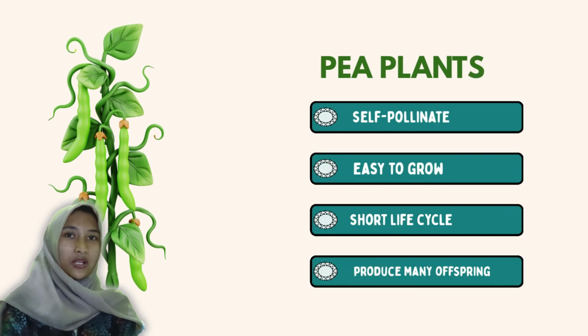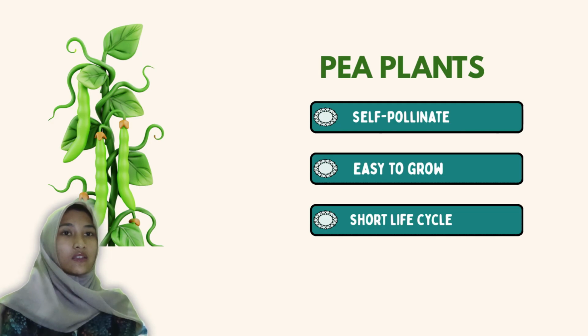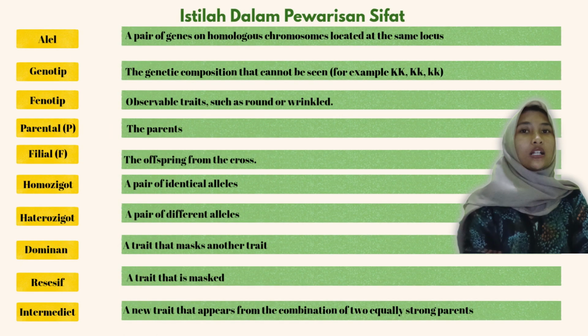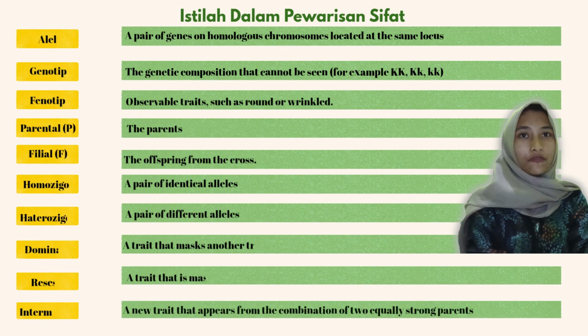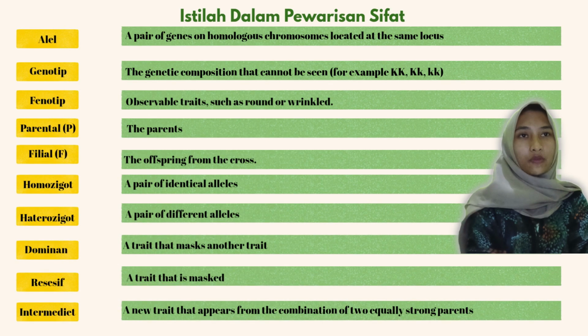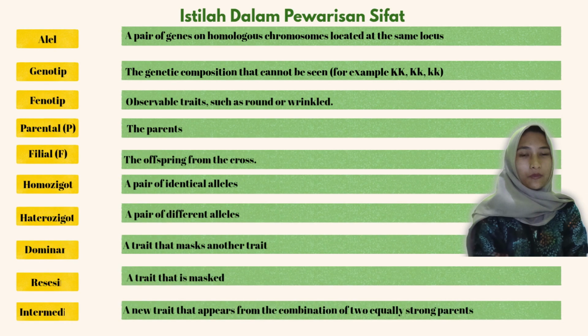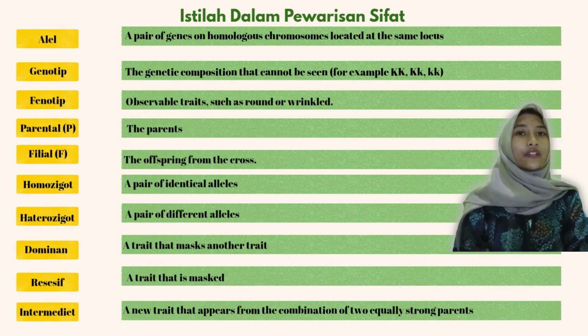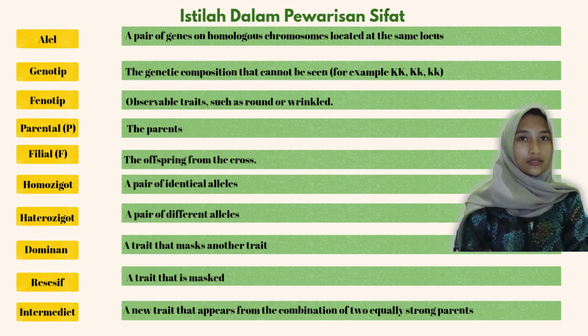In Mendel's experiment, we will encounter several important terms. Allele, a pair of genes on homologous chromosomes located at the same locus. Genotype is the genetic composition that cannot be seen, for example, capital K, lowercase k, and lowercase k. Phenotype is observable traits such as round or wrinkled.